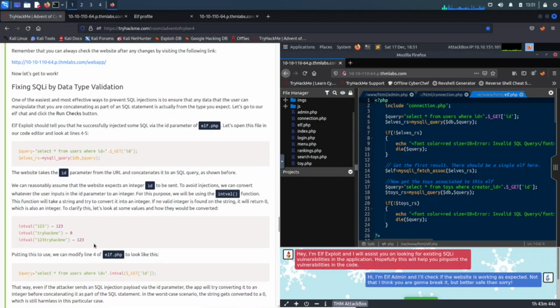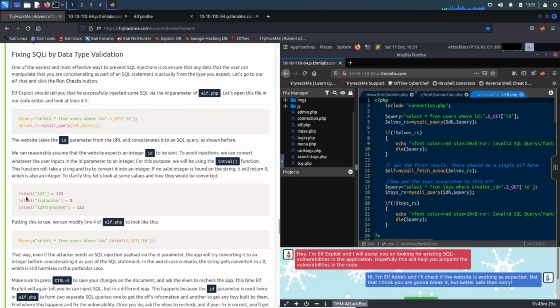The first one is a query where you use the select statement, the asterisk for everything, from users where the ID is taken from get. Then we have intval.